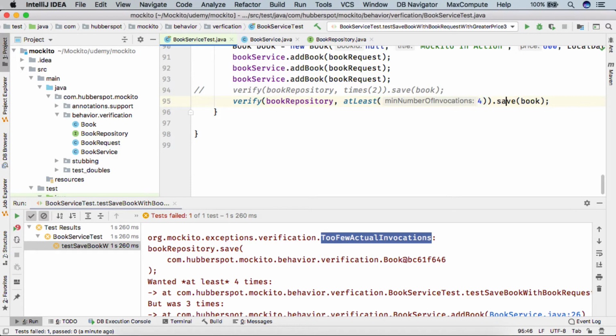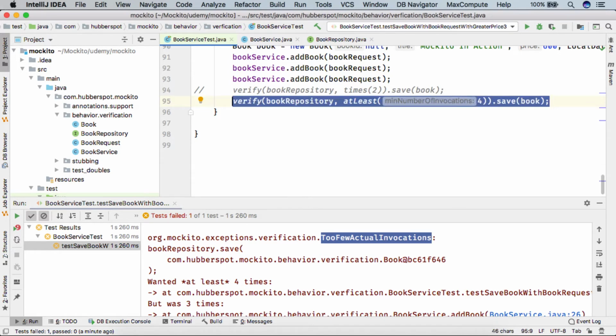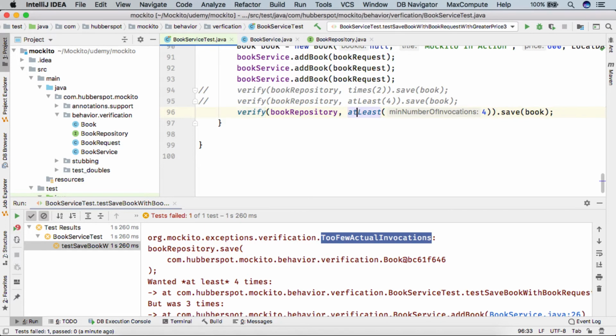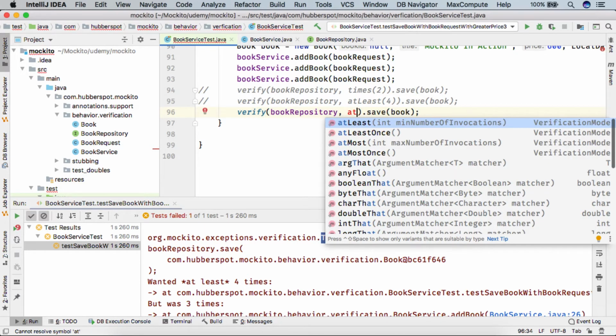So friends, similar to this, there is one more method. Just comment this part. Instead of at least, there is a method at most which takes the maximum number of invocations.